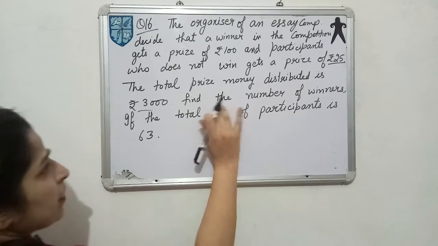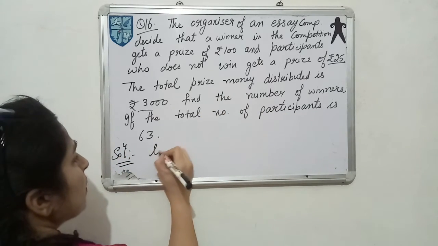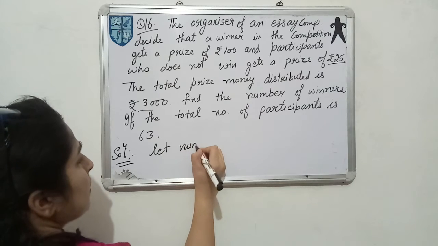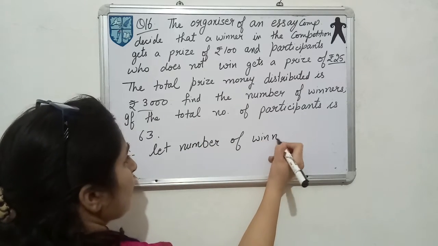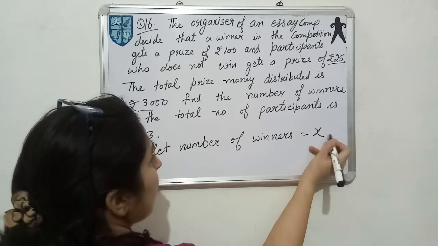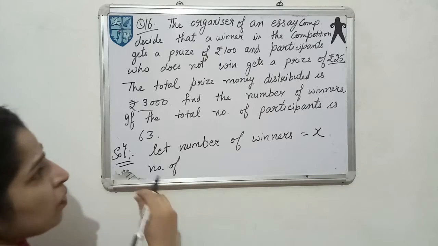So we will let the number of winners first. Solution, write down: let the number of winners be equal to X. Now you will let the number of participants who do not win.